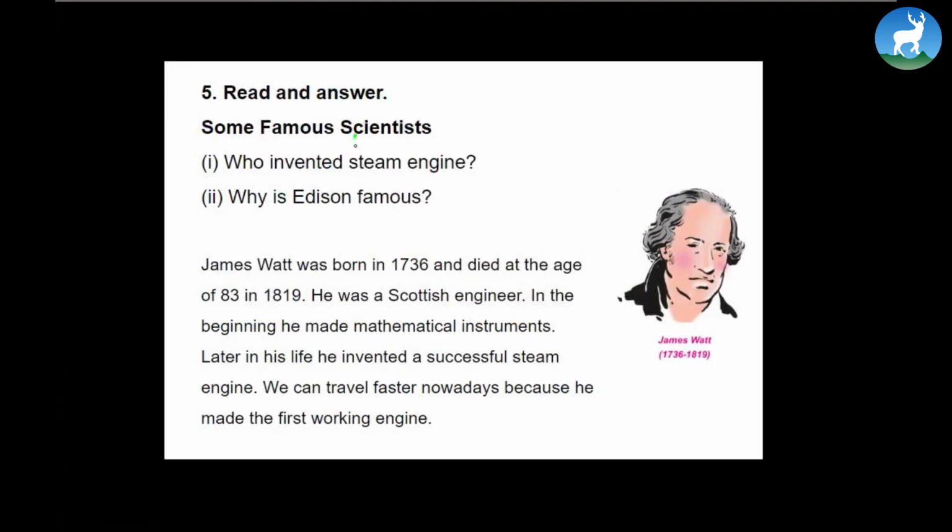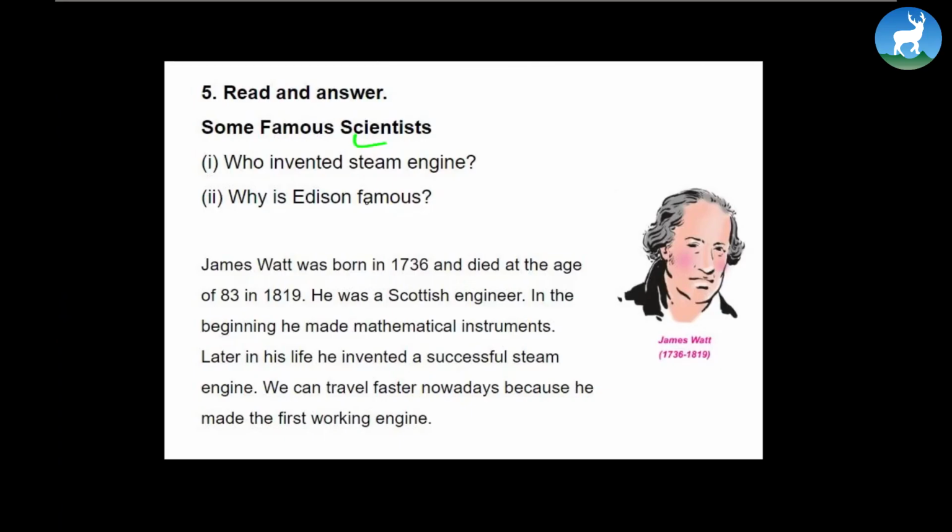Now see some famous scientists. Here are two questions asked first of all. Who invented the steam engine? Why is Edison famous? After reading the passage, we'll come across these two questions, okay? So first of all, let's read. Look at the picture given there.